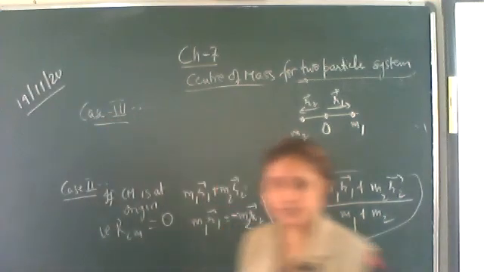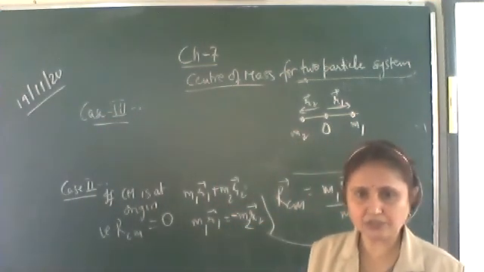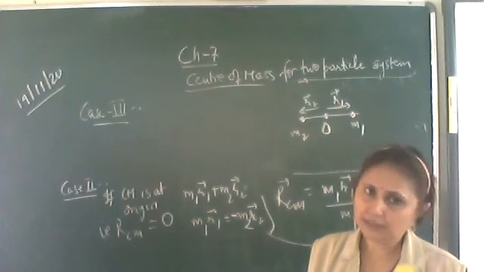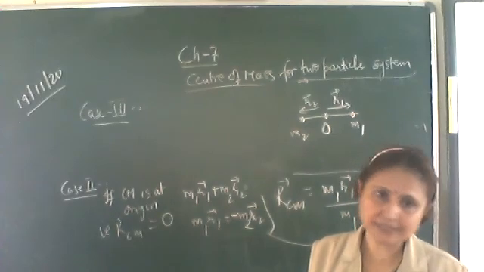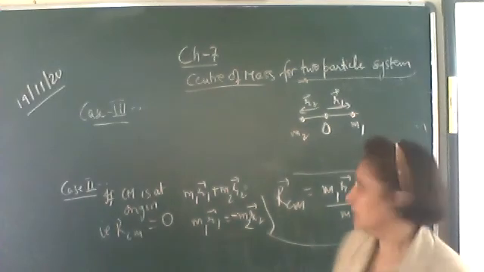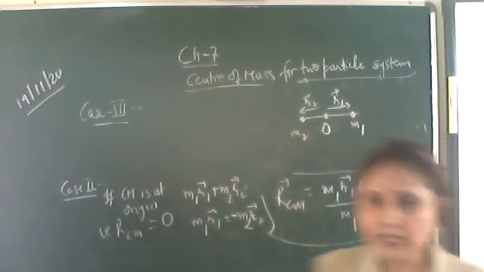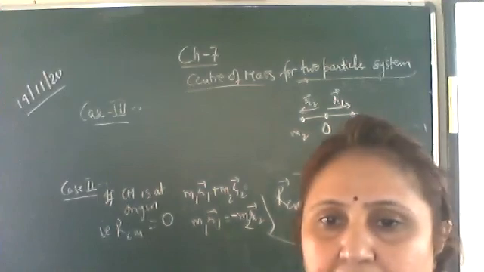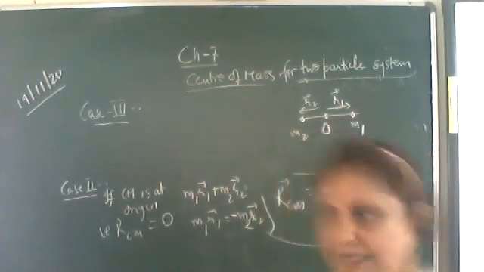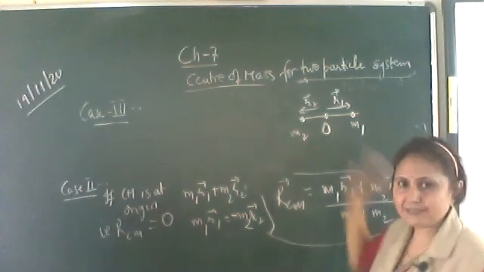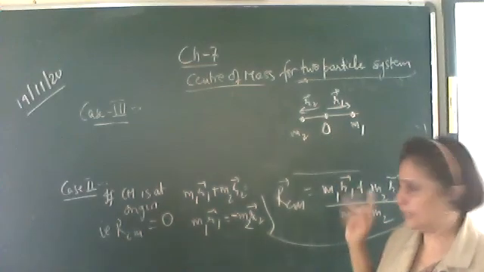Okay, so in the first case, we have studied that if both the particles are of equal masses, then the center of mass lies at the center of the line joining the two particles. Okay, and if the center of mass is at the origin, one particle will be along plus x-axis and the other particle along minus x-axis. Okay, and the center of mass lies closer to the heavier particle.